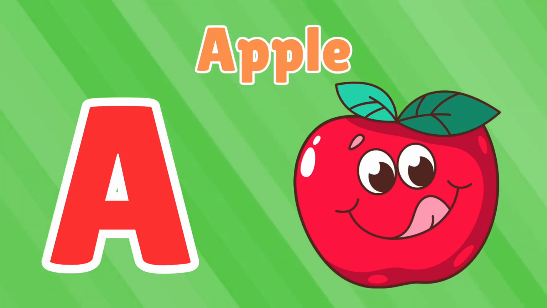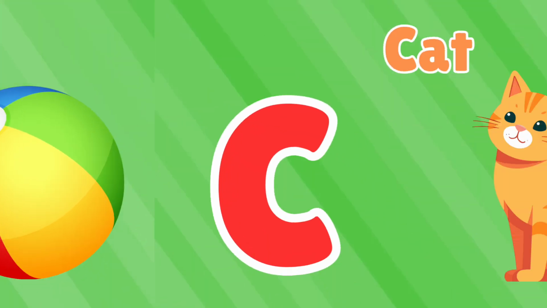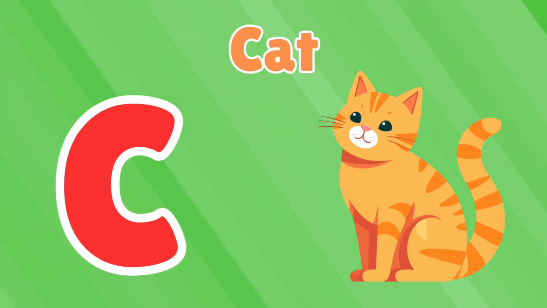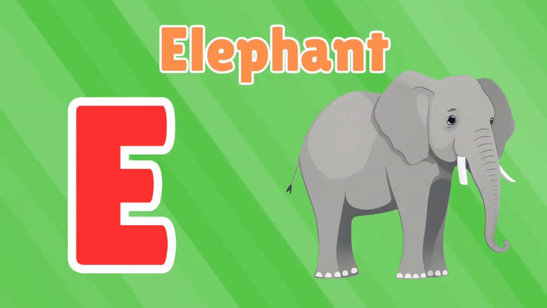A is for apple. B is for ball. C is for cat. D is for die. E is for elephant.